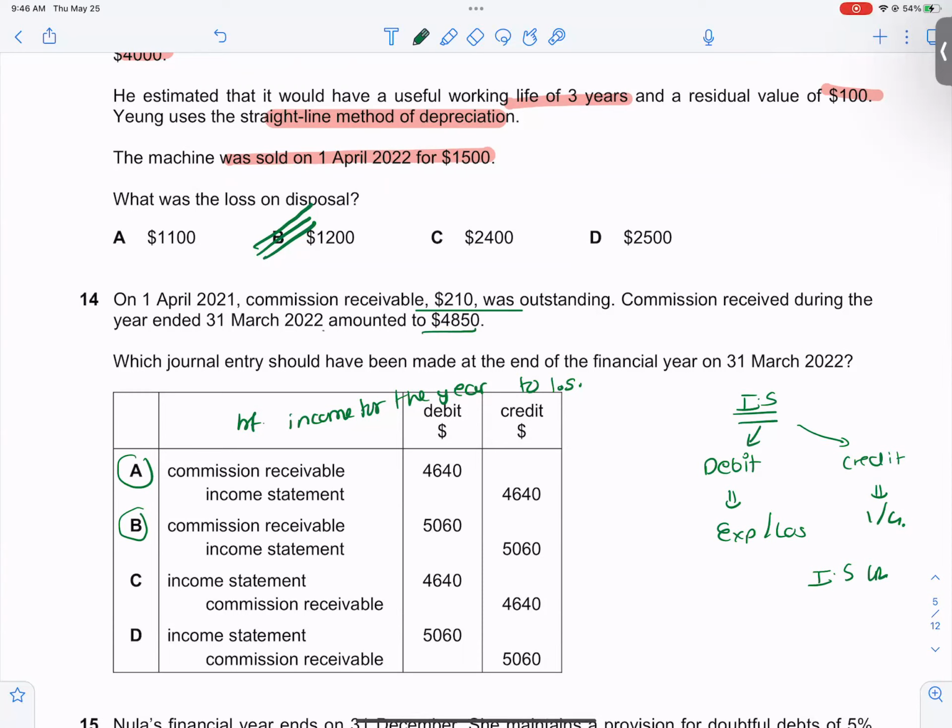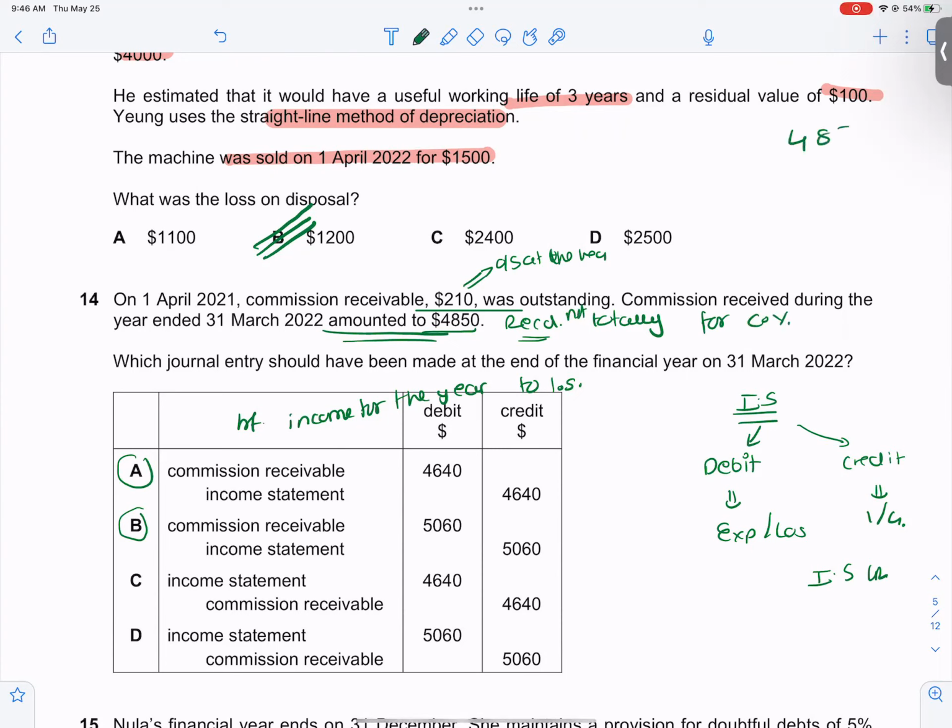This is the amount that I have received during the year. This was outstanding at the beginning. That means what I received is not totally for the current year.